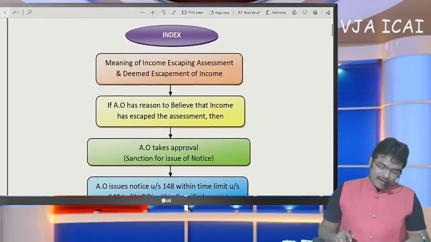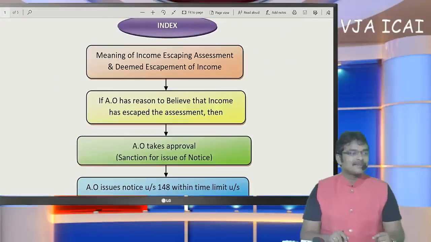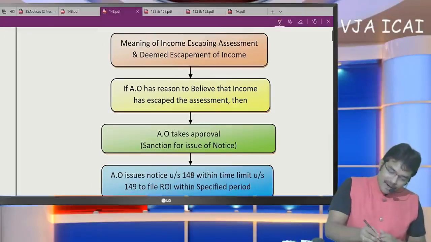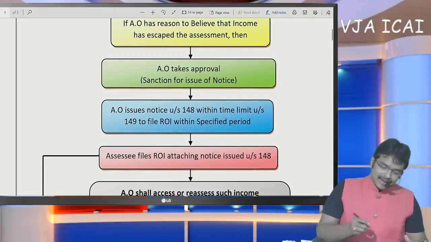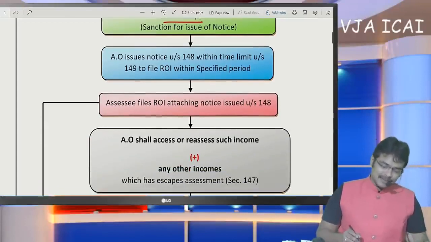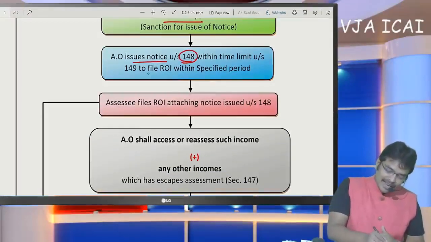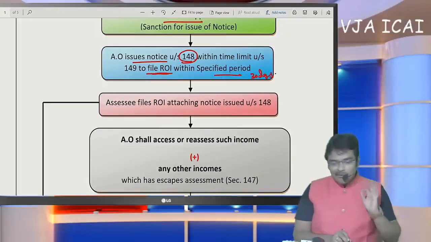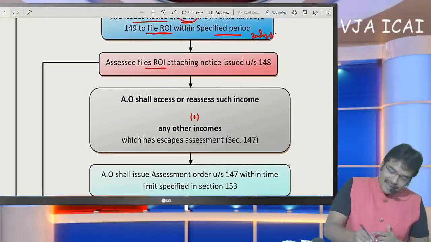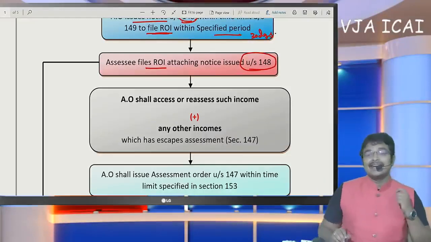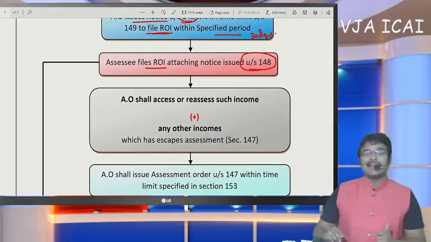Sir, if you refer, I am presenting you the income escaping assessment procedure in a detailed manner. First we have learned the meaning of income escaping assessment. Then if the AO has reason to believe, the AO takes approval. He has taken the approval of the assistant commissioner and issued notice under section 148 to file the return of income within the specified period. They have specified here 30 days. Now what is SSC required to do? He is required to file the return of income attaching this notice under section 148. If we select section 148, it asks in CPC online at the time of filing for the attachment of the notice under section 148.